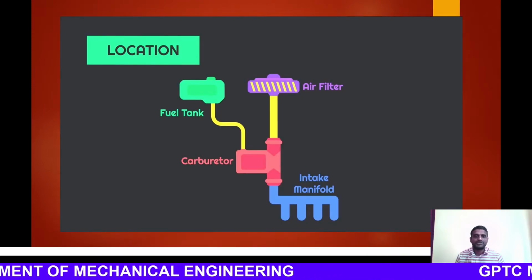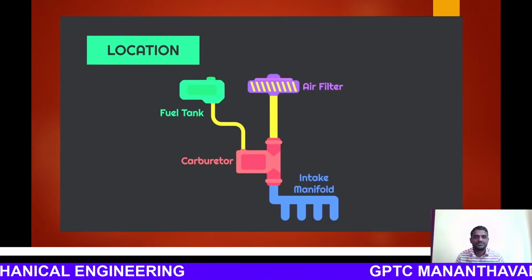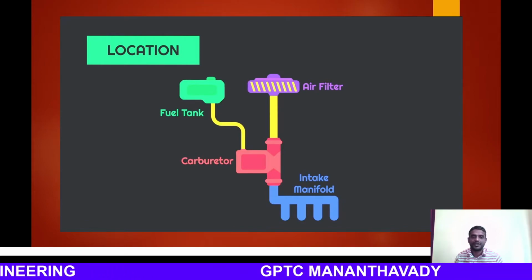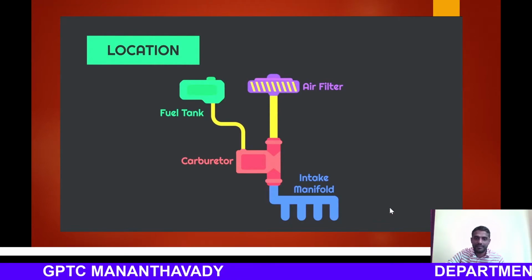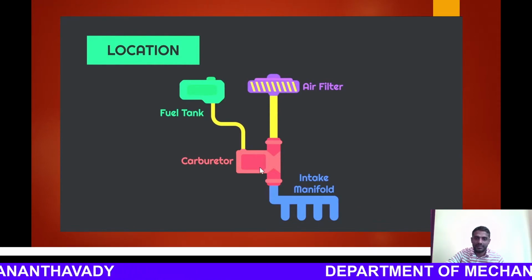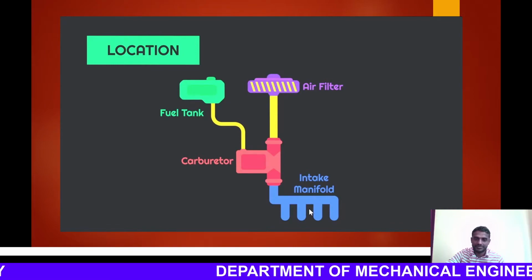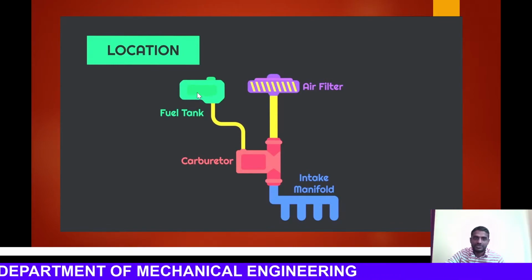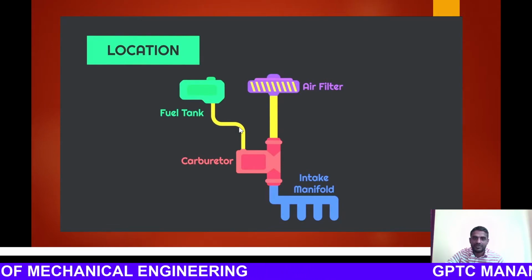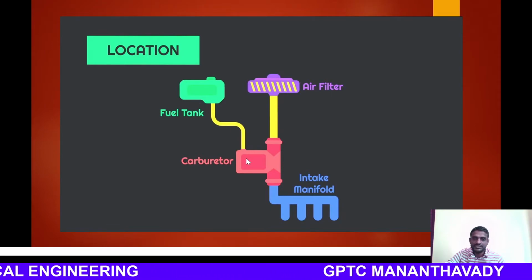So my question is, where is the location of this carburetor in the vehicles? Normally, the carburetor is placed in between the intake manifold. This is a carburetor, and the carburetor is placed in between this intake manifold and the fuel tank. So the fuel which is stored in the fuel tank is fed to the carburetor through the fuel lines, and